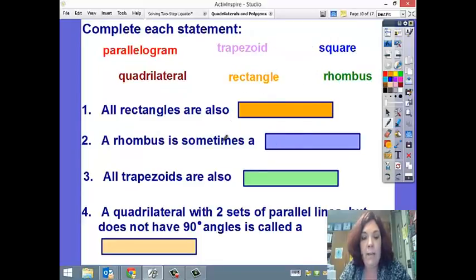The questions may have more than one answer, but you're looking for the best answer. So all rectangles are also blank. A rhombus is sometimes a blank. All trapezoids are also blank. A quadrilateral with two sides parallel but that does not have 90-degree angles is called a blank. So do that homework check, and then you'll be able to practice in class.